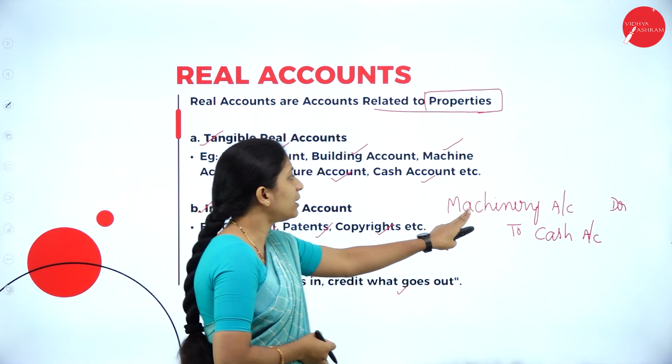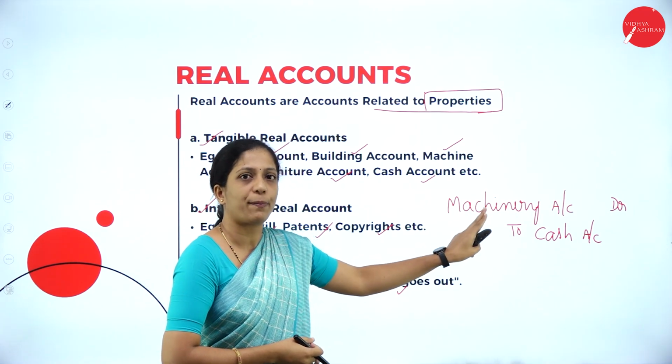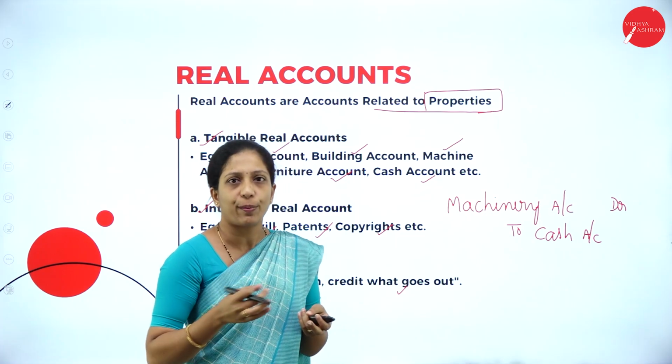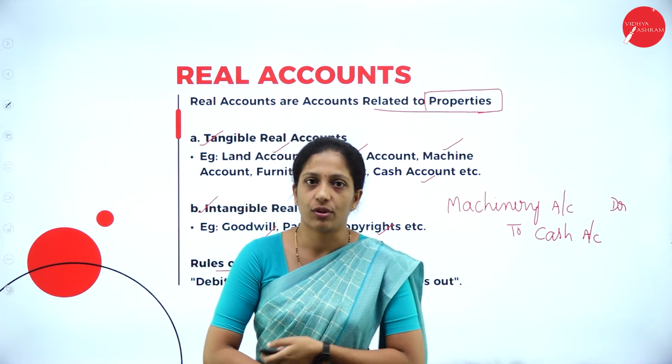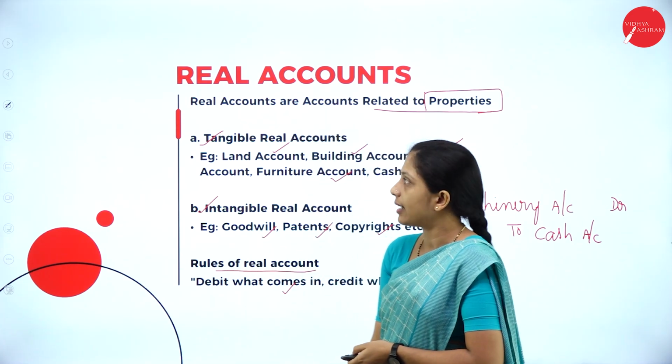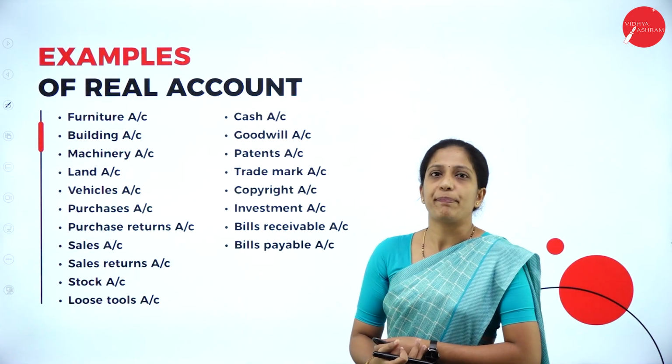Here both are properties. Machinery account is a property as well as cash is also a property of the business. So debit what comes in, credit what goes out. Hope you are clear about real account. Now let us see a few examples for real account.